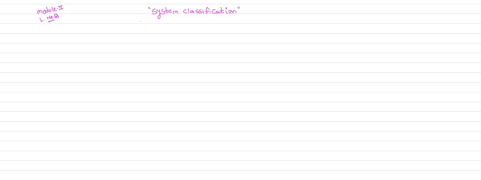So in that we already studied the first category of classification, which is your linear and non-linear system. So this category of classification is already over. So what is linear and non-linear? If the system output follows the input, then the system is a linear system.